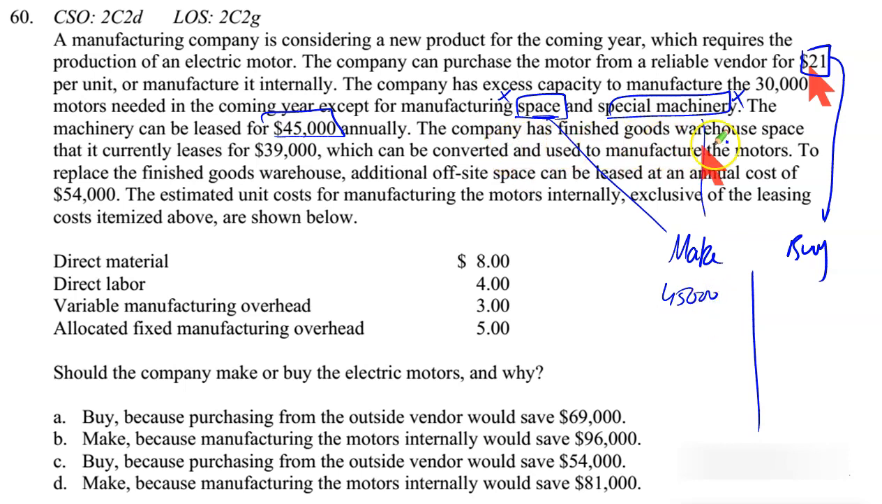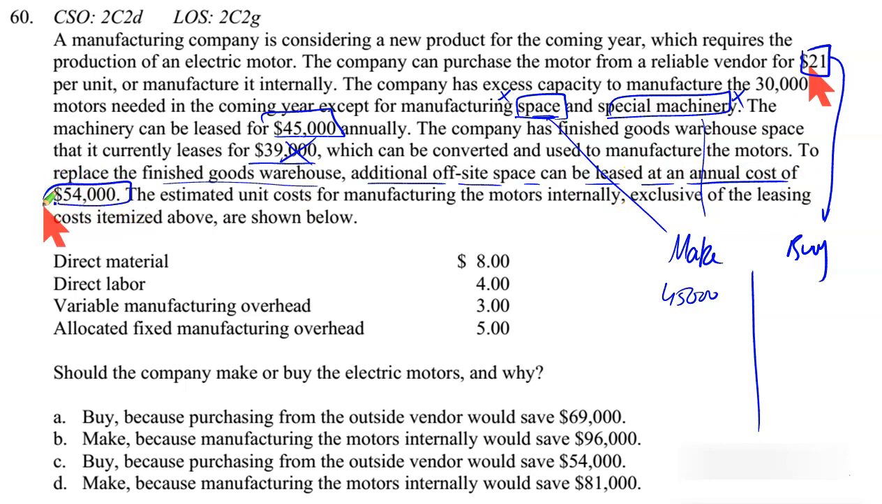The company has a finished goods warehouse space that is currently leased for $39,000. We already have a space available for which we are currently paying $39,000, which can be converted and used to manufacture the motors. If we use the same space for manufacturing, the cost is already being paid. It is irrelevant then. But if you start using this space to replace the finished goods warehouse, additional offsite space can be leased at an annual cost of $54,000.